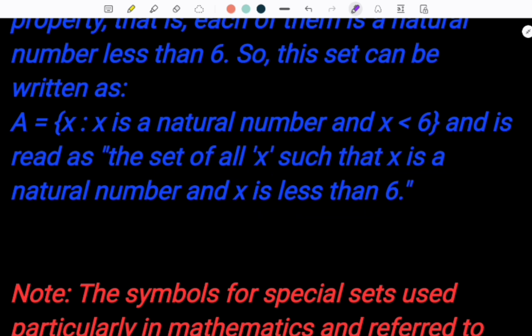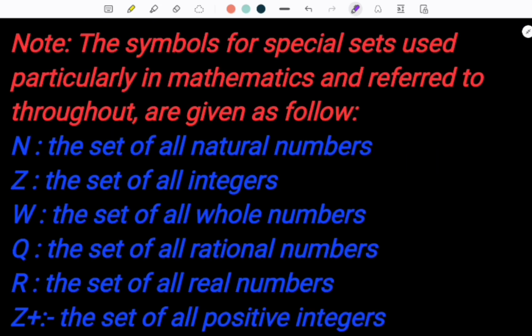The main thing is that you must know the property of the elements. Then you can write in this form. Rather than representing all the elements 1, 2, 3, 4, 5, you just write that A equals X, where X is a natural number and X is less than 6. You can also use the special symbol, for example, such that X belongs to N, where N is the natural numbers. And in mathematics, when there is N, everyone knows that it is representing the natural numbers.